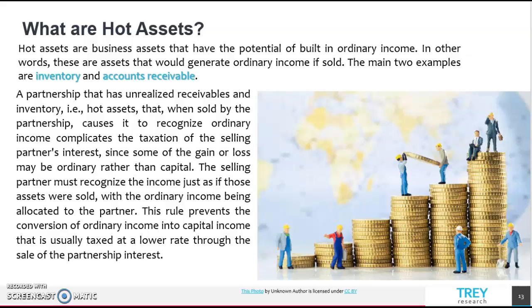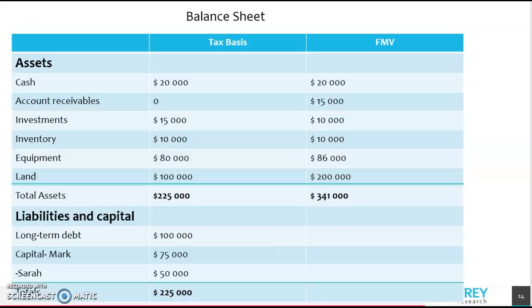recognize ordinary income, which complicates the taxation of the selling partner's interest, since some of the gain or loss may be ordinary rather than capital. The selling partner must recognize the income just as if those assets were sold, with the ordinary income being allocated to the partner. This will prevent the conversion of ordinary income into capital income that is usually taxed at a lower rate through the sale of partnership interest.